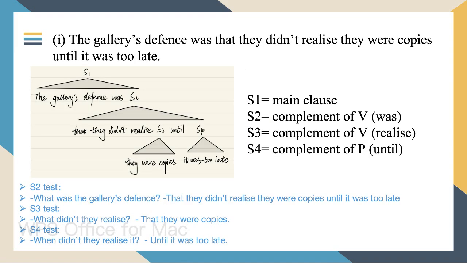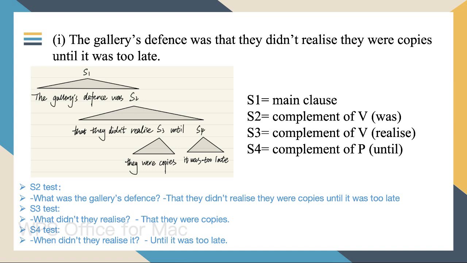I. The gallery's difference was that they didn't realize that they were copies until it was too late. Sentence 1 is the gallery's difference was. Sentence 2 is that they didn't realize until. Sentence 3 is they were copies. Sentence 4 is it was too late. Sentence 1 is the main clause.